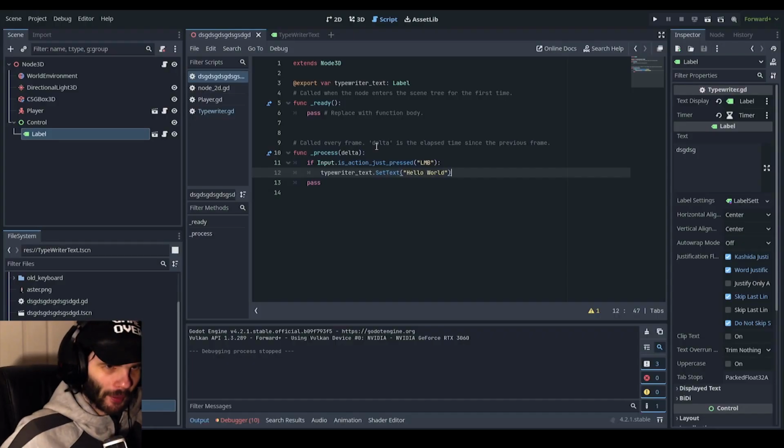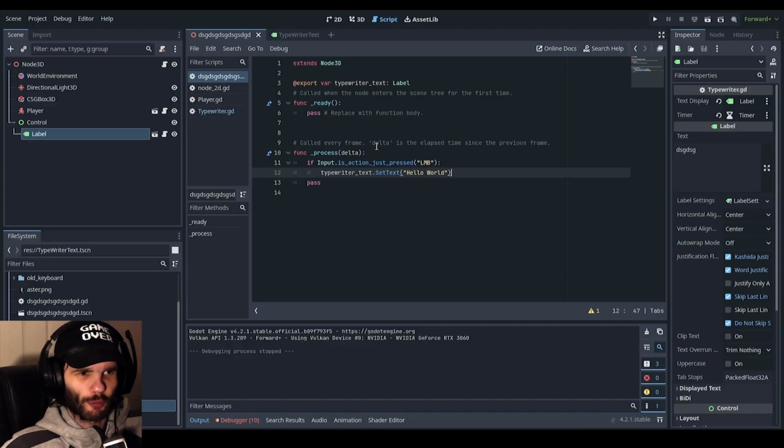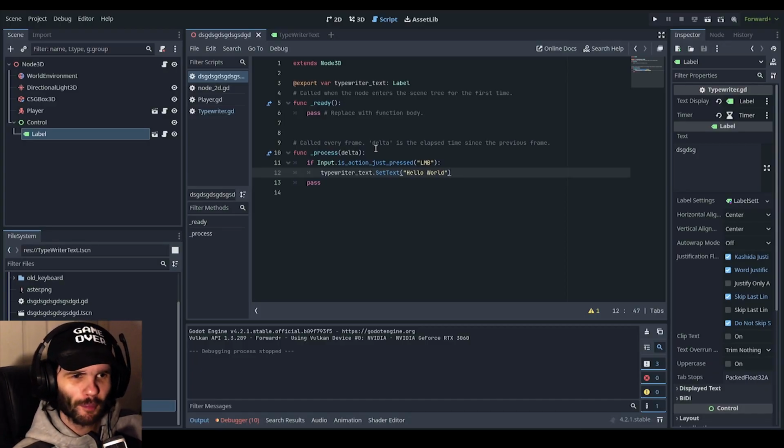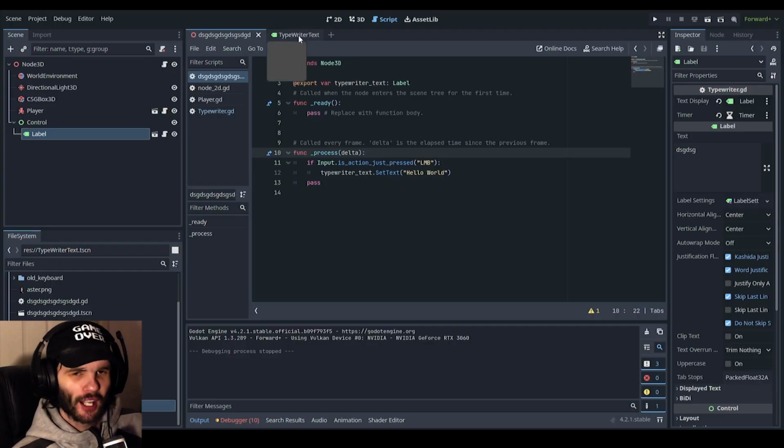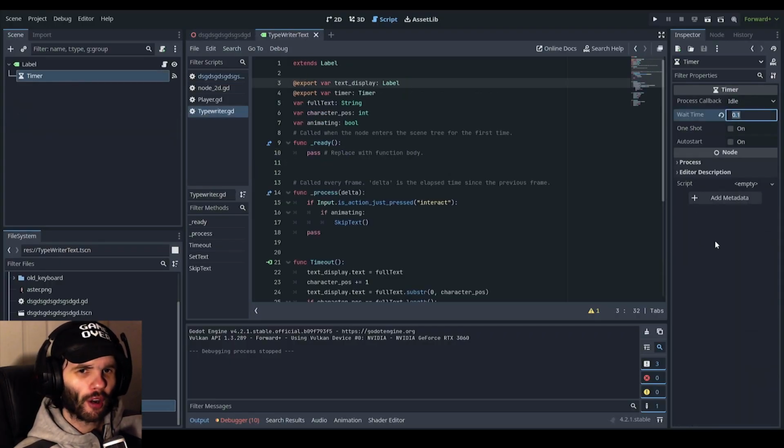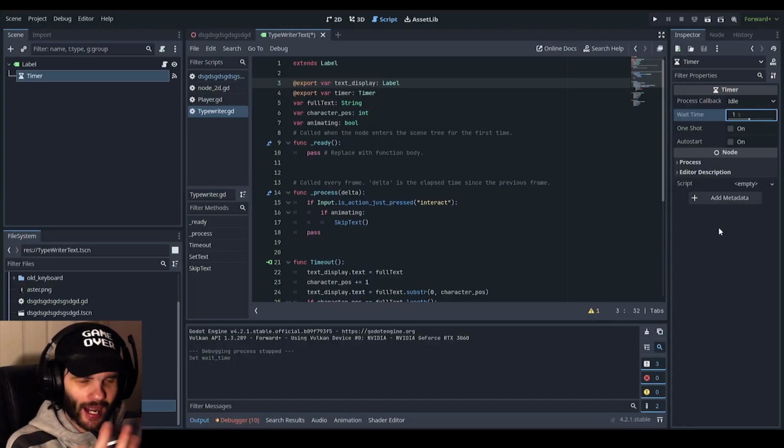it's not doing anything. What the hell? Okay, everybody. So I technically have figured out the problem, but at the same time I haven't. So for some reason, if I put in like 1 second, it basically messes up the animating.